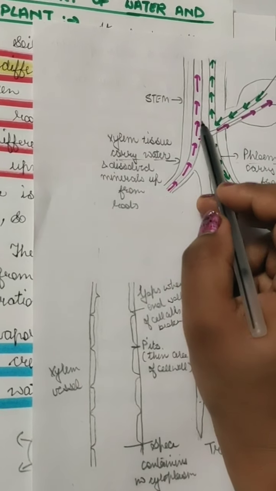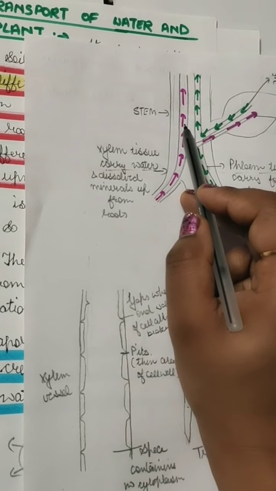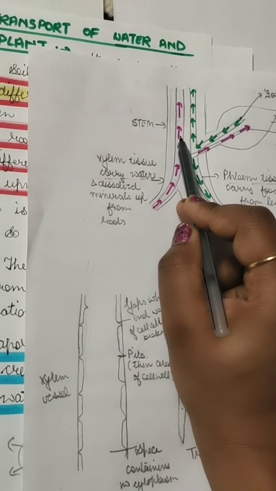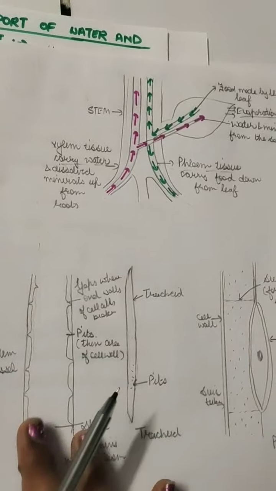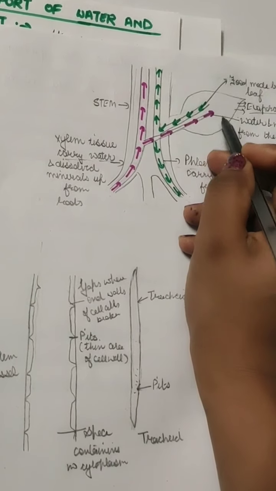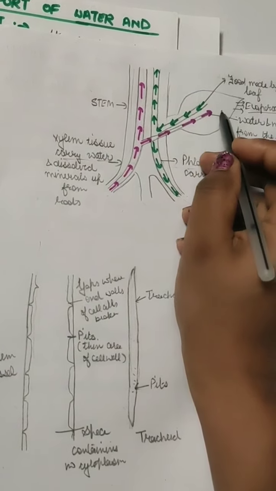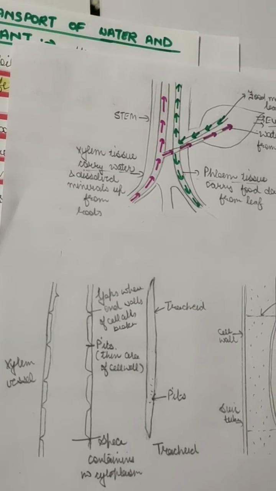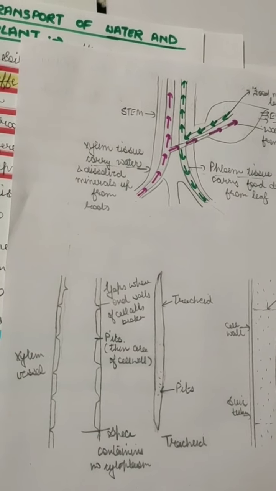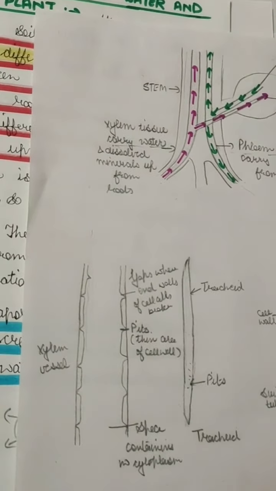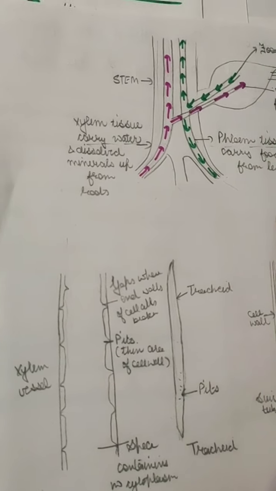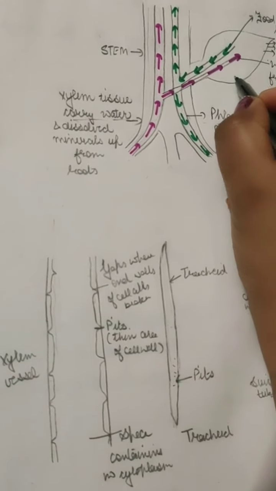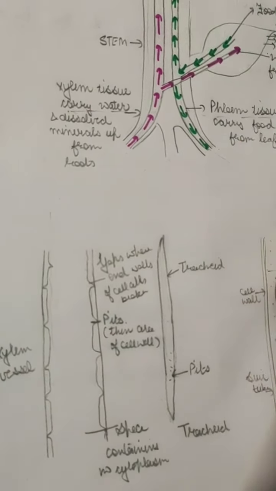But this upward movement alone is not very helpful, because they need some more help, from transpiration. Now transpiration is a process in which the leaves, which have stomata, release water in the form of vapors during the daytime. When the water is released from the leaf, it will create a suction pressure, because the pores will be empty of water, and these are hollow tubes.